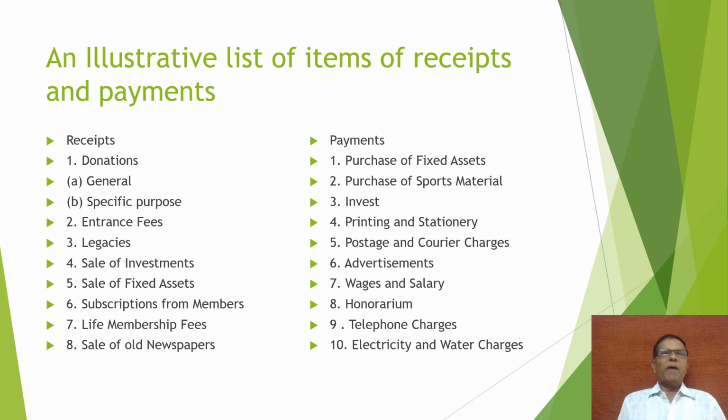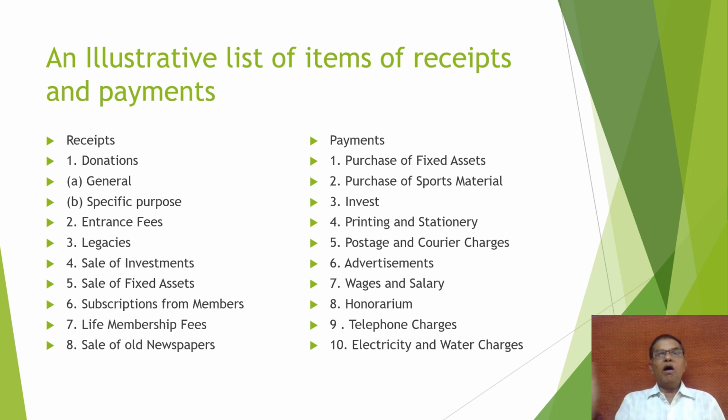And an illustrative list of items of the receipts and payment account. One of the very important questions asked is: what are the various items which are shown in the receipt side and payment side of receipts and payment account? Here illustrative examples are given. In case of receipt side: donation, which may be general or specific, entrance fee, legacies, sale of investment, sale of fixed assets, subscription from member, life membership fee, and sale of old newspaper. These are all the receipts which we show on the debit side.